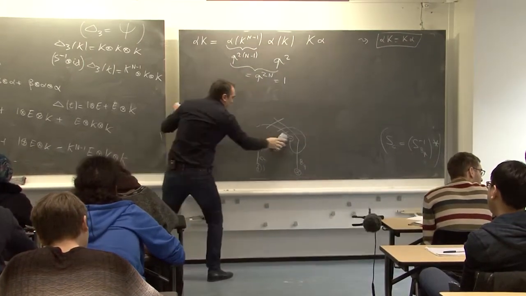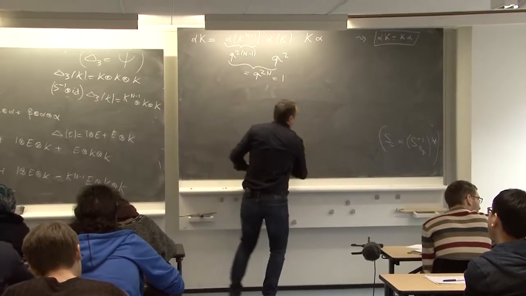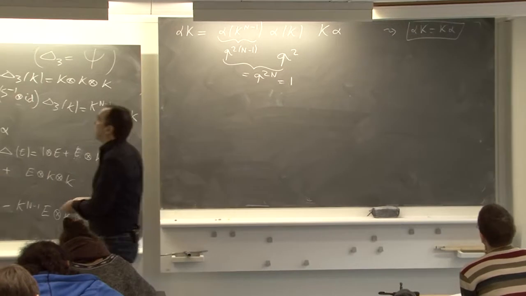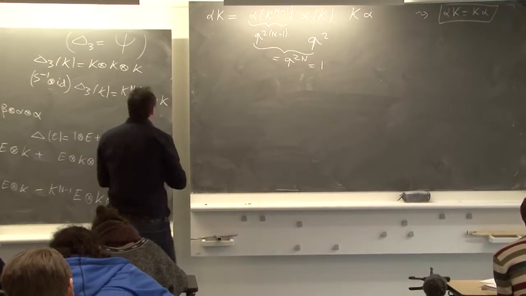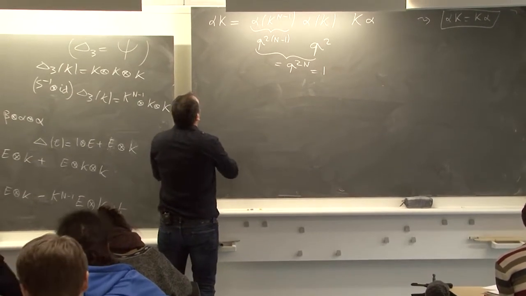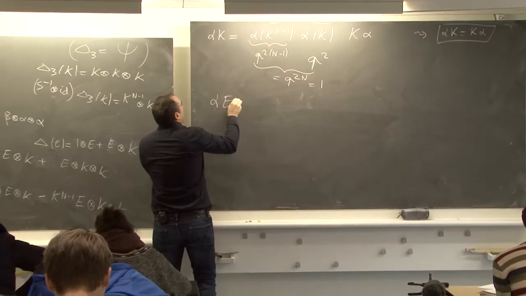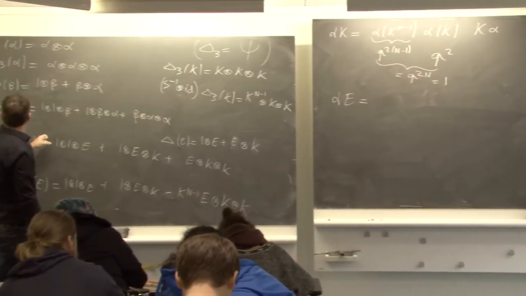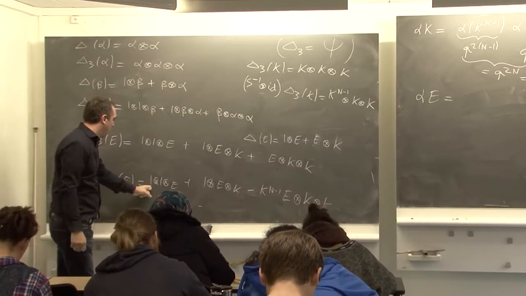Let us compute the other relations. So let's say alpha with E. So where is E here?